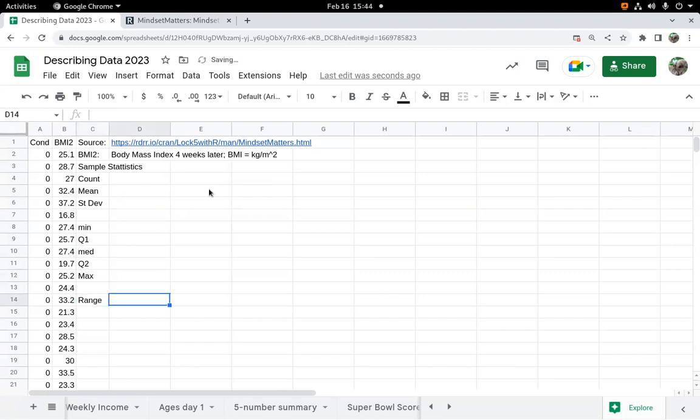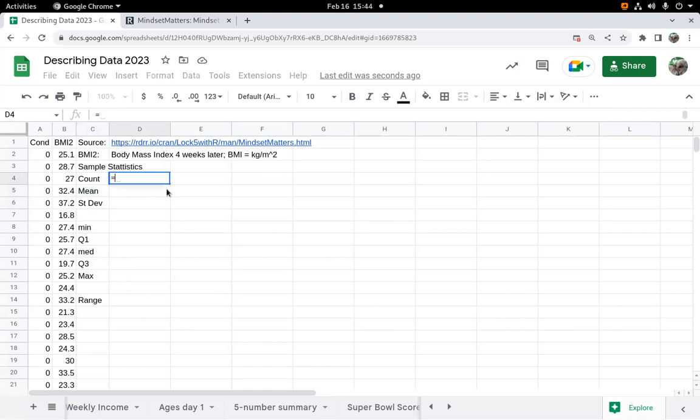And I'm just separating this out a little bit because the min, Q1, median, Q3, and the max, they're part of what we call the 5-number summary. We use this to make a box plot. Standard deviation is a measure of the average distance each of these numbers is from the average, and mean is one way to get that middle. So again, standard deviation is always based on the mean. Those two go together. And it's always good to know the count again.